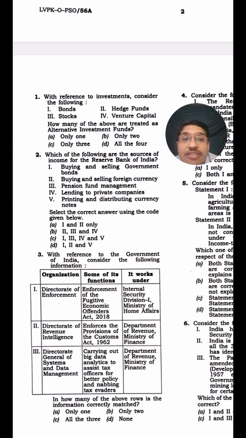Then you have hedge funds. That is part of AIF. Then there is venture capital. That is also part of AIF. Hedge funds are funding for some company or some schemes or some projects through pooling of funds. By this, you can negate the wrong answers and say which is the right answer. The options are 2 and 4, and therefore the answer would be B, only 2.